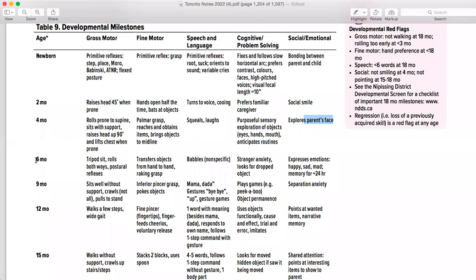Then comes the 6 month. In the 6 month, it comes like June, July, right? So what happened is basically the baby starts sitting. So you can take the baby into the park, and what happened over there is they might start expressing their emotions. They see a stranger and start crying and everything, right? So stranger anxiety develops at 6 months, right? And they start to babble, start making some noises.